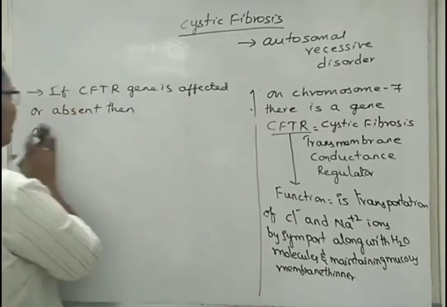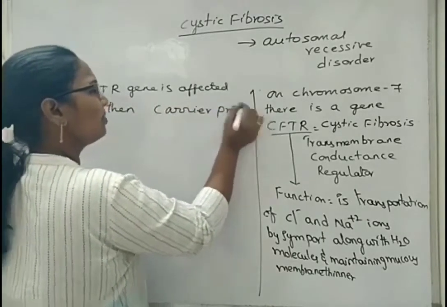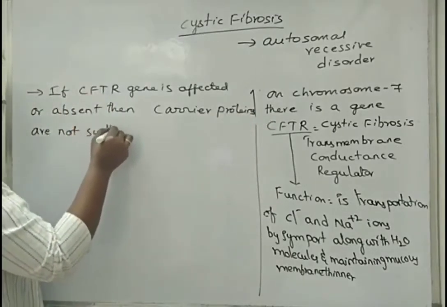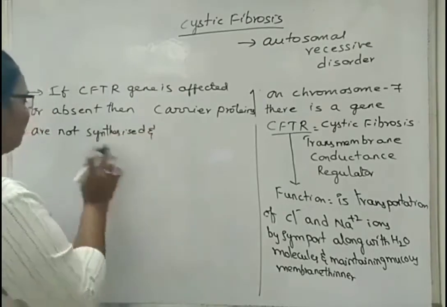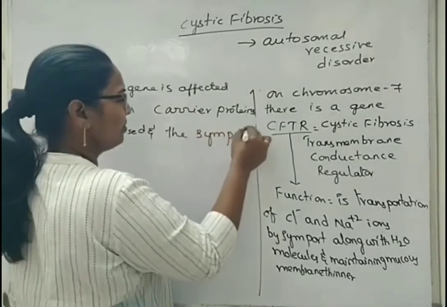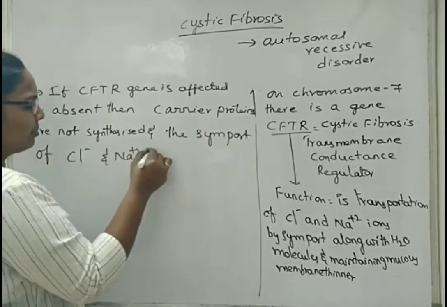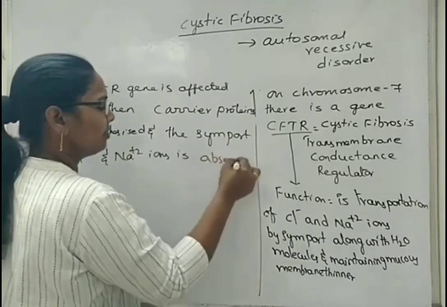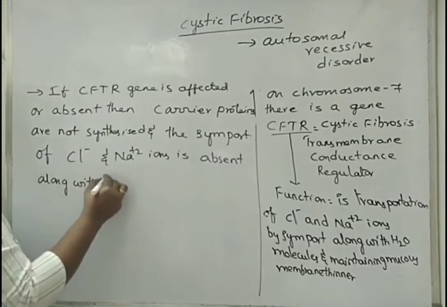The first symptom will be that carrier proteins are not synthesized, and the symport of chloride and sodium ions is stopped or absent, along with water transport.